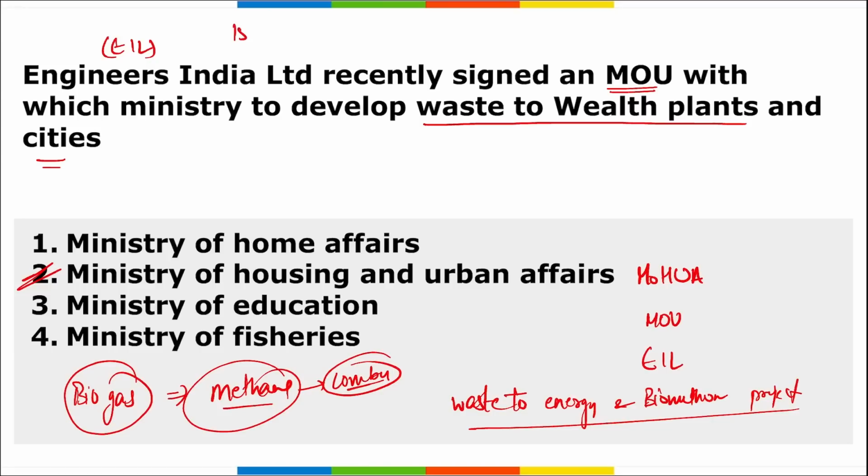In the first phase, almost 25 million cities will be selected for developing large scale process plants where all the waste will be collected and converted into energy.